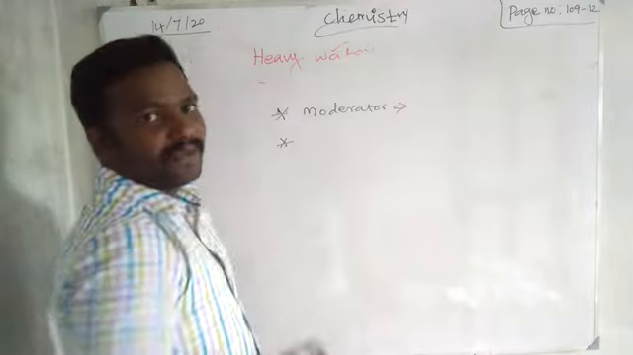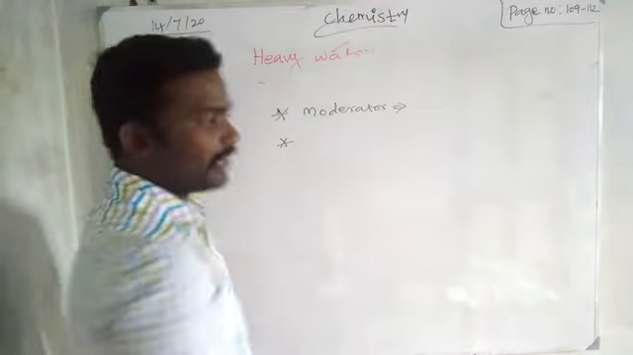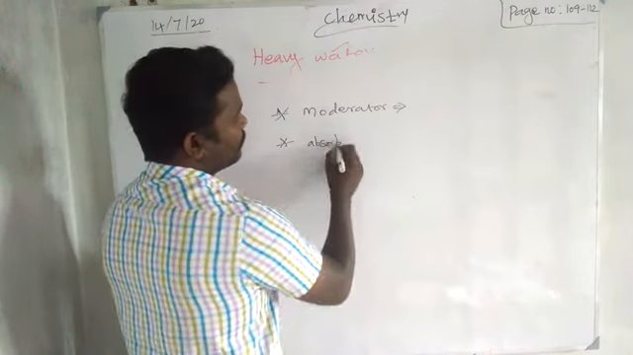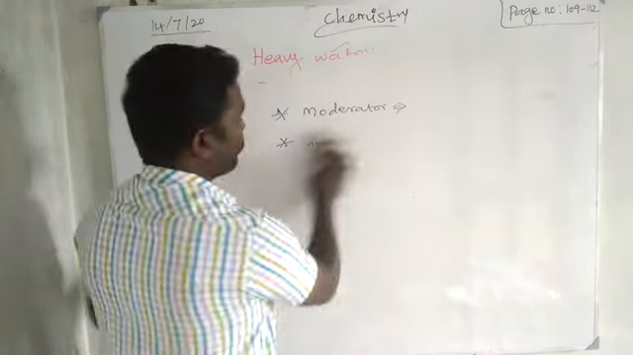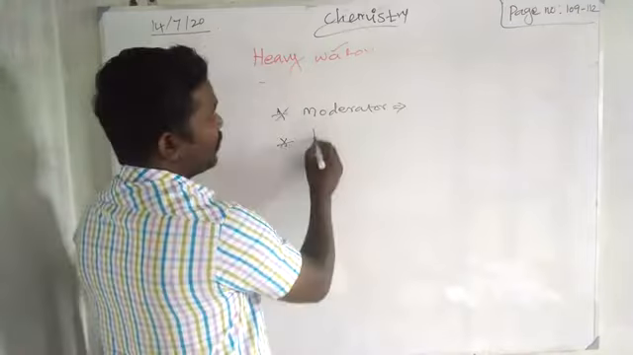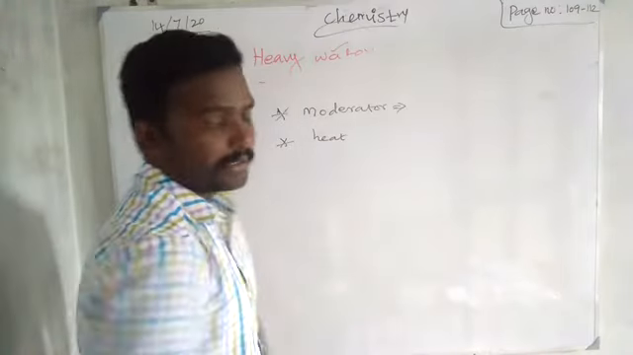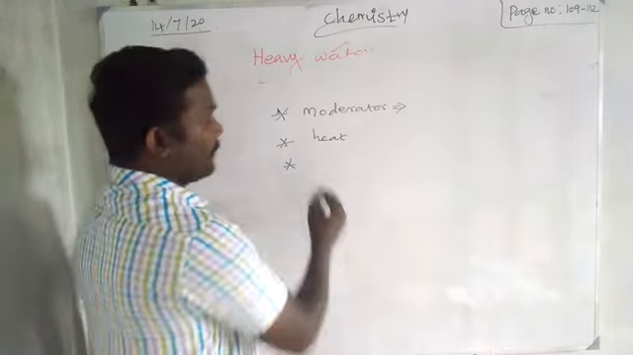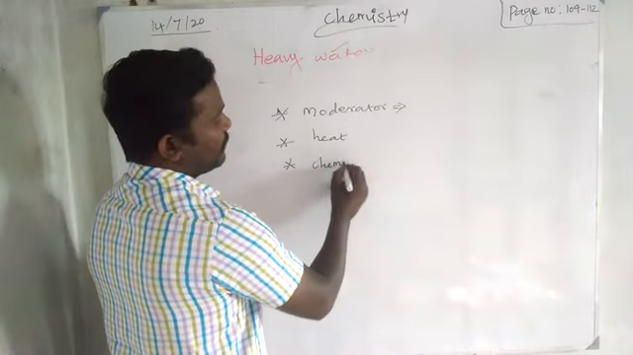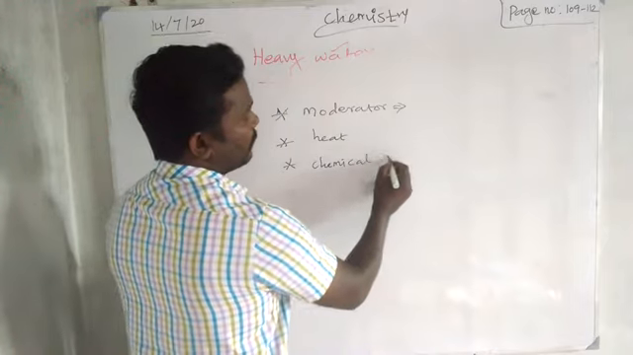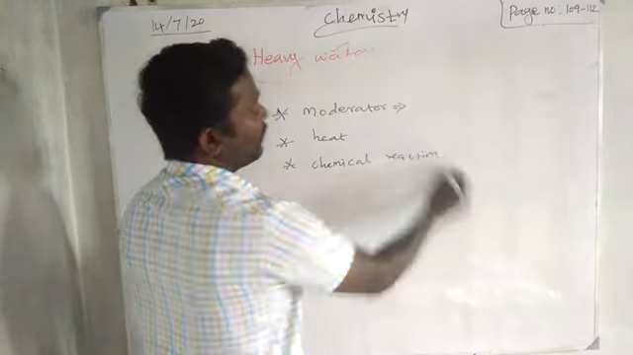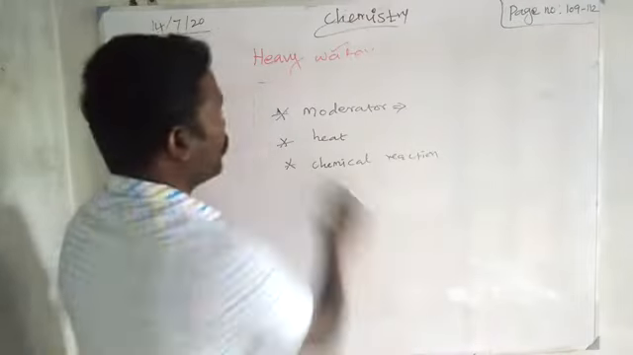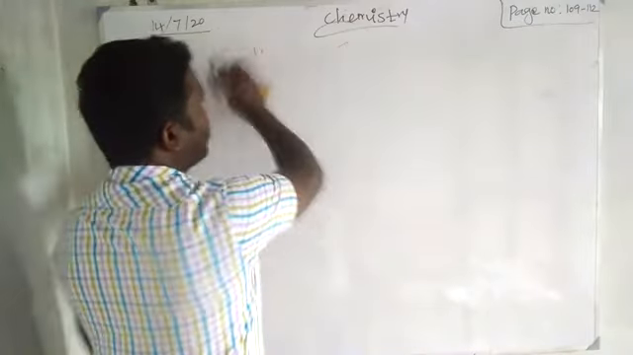And also, we can absorb heat from the nuclear reactor. So, for absorbing heat in the nuclear reactor. The last one, we can find the mechanism of chemical reaction. Chemical reaction mechanism we can learn by using heavy water. Then we are going to learn about hydrogen peroxide.